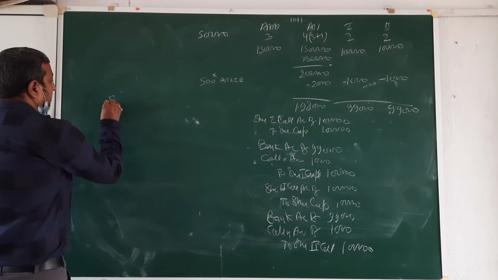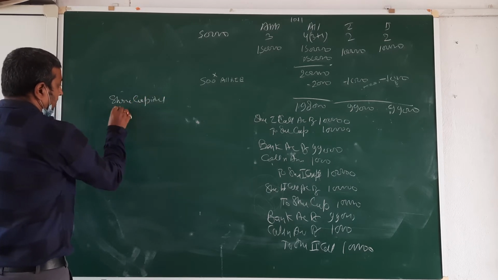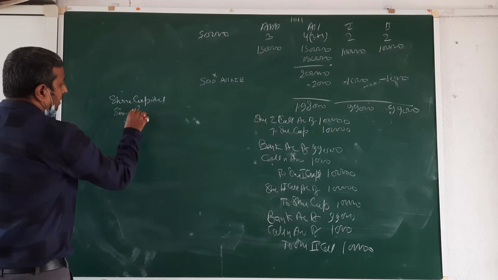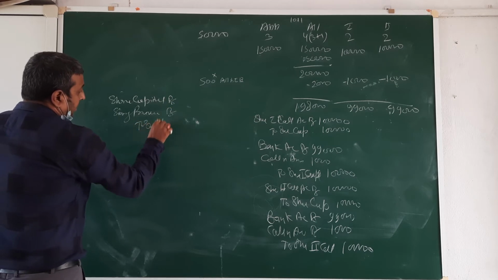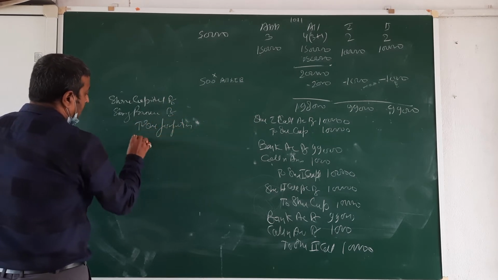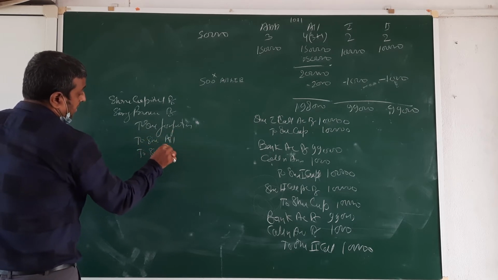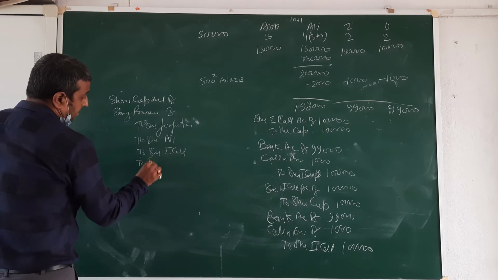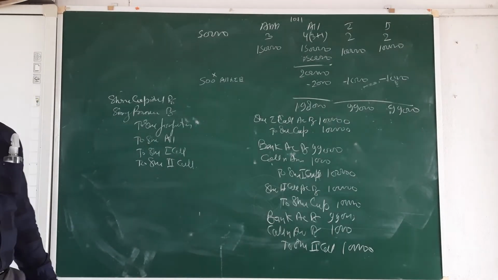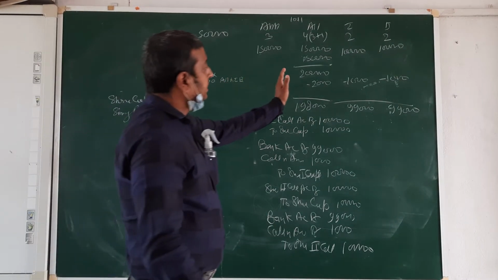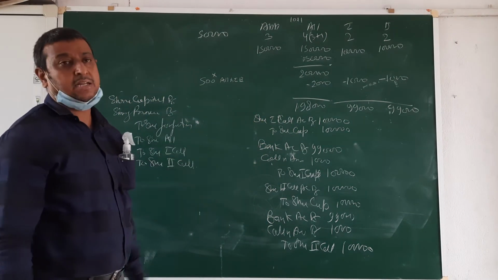Forfeit of the share, then entry: share capital, security premium to share forfeiture to share allotment, first call and second. Okay, clear? Two ways. You can easily see here only and write that amount. That is also clear.